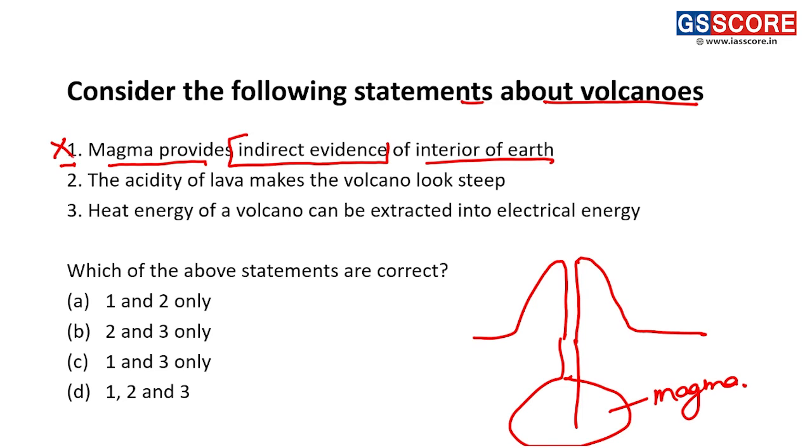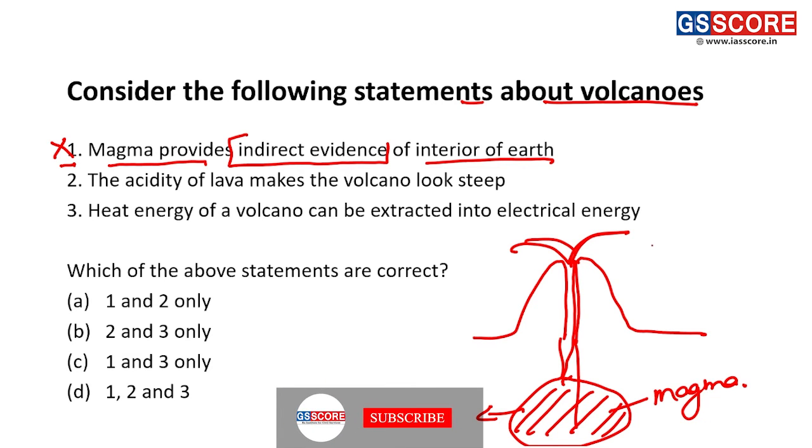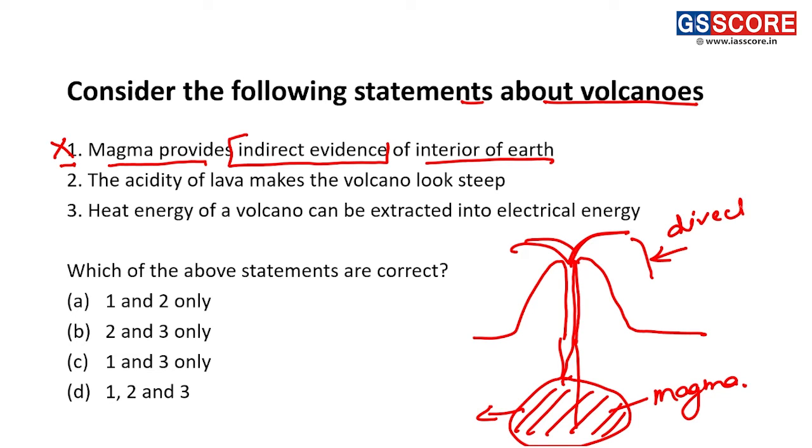Basically, this statement is an incorrect statement. Here we can see the magma which is present towards the part of the magma chamber, which is also the second layer of the interior of earth. So when the lava comes out in the form of explosion or in the form of flow, this lava provides us direct information about the various materials, temperature, the conditions of the lava or magma inside the Earth's surface. Thus, statement 1 becomes an incorrect statement.